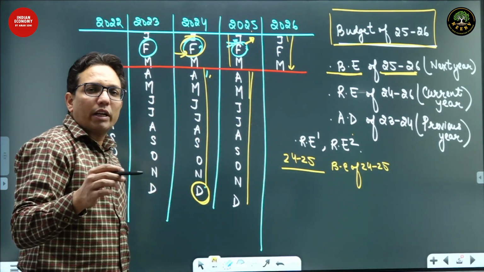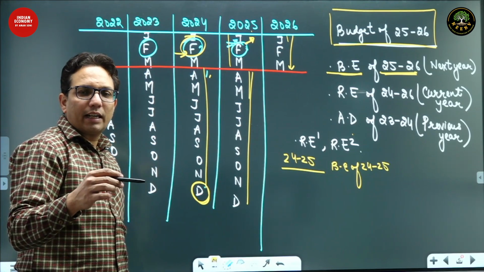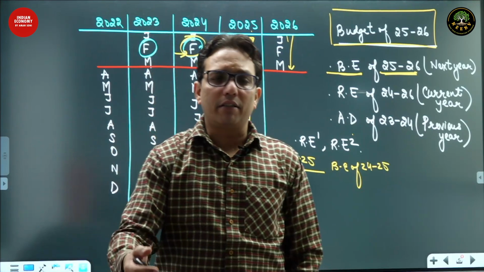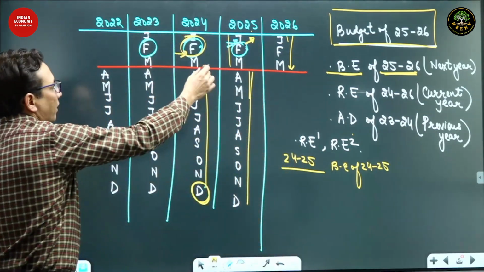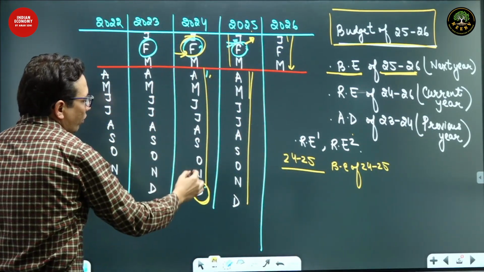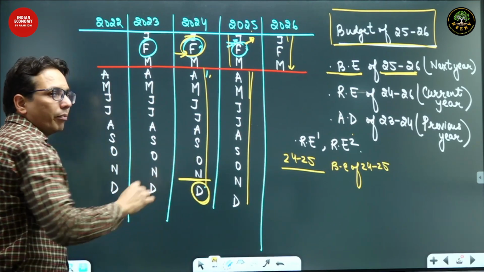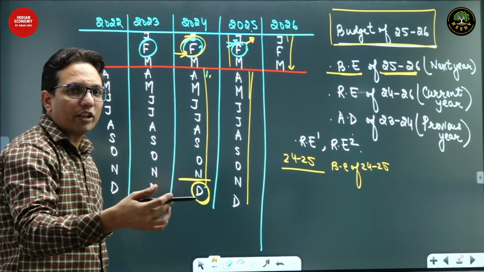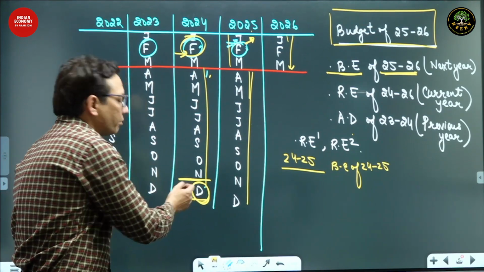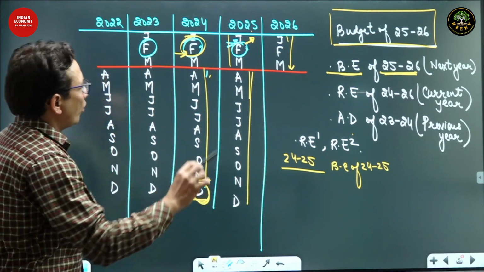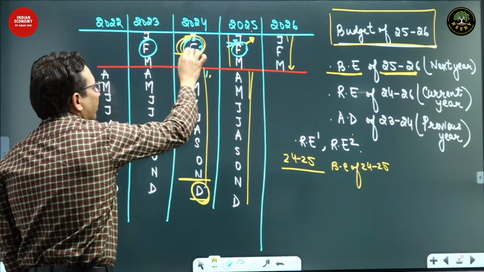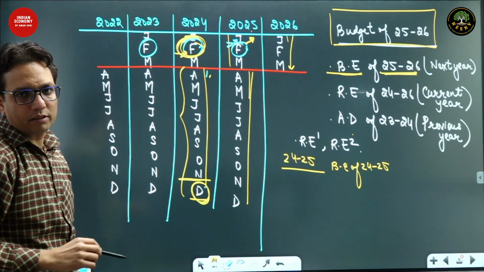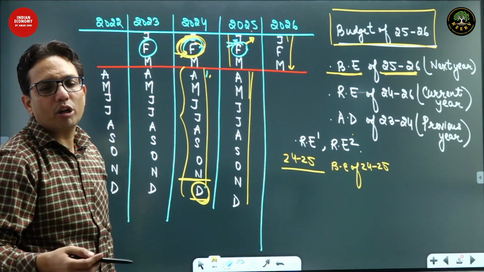GST data comes out every month. Income tax data comes out after every quarter. A few data come quarterly, a few come monthly. So by this February, the government would have GST collection data up to the month of November. Similarly, it would have multiple other data, such as inflation, up to the month of December. Now, whatever estimates were given here, based on what has happened in these 9 months, the government is going to revise them, to amend them.